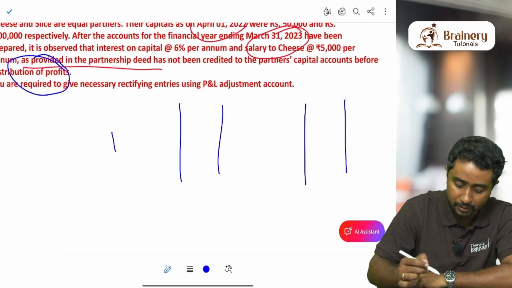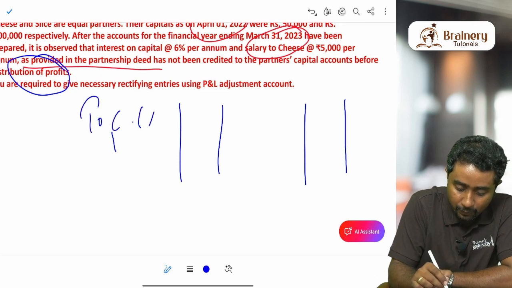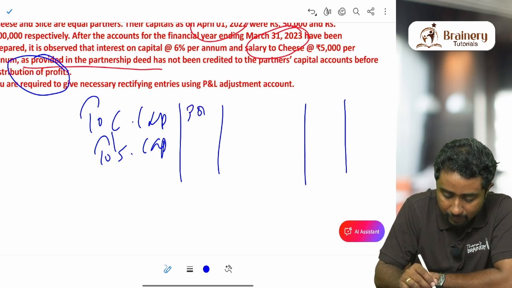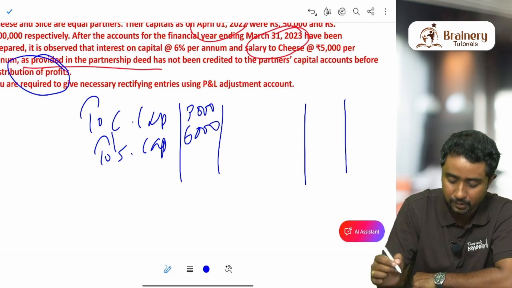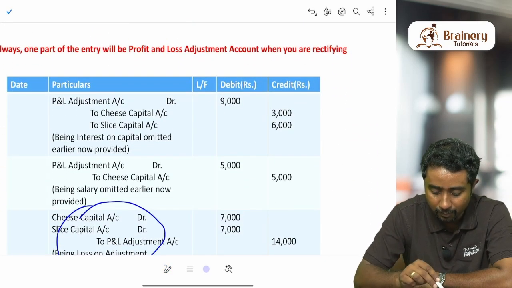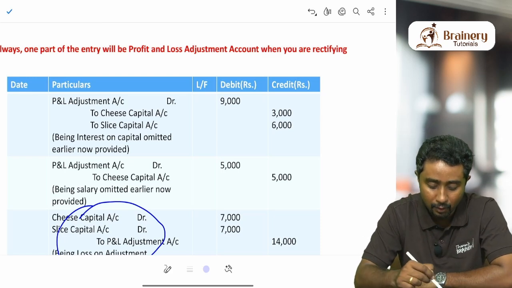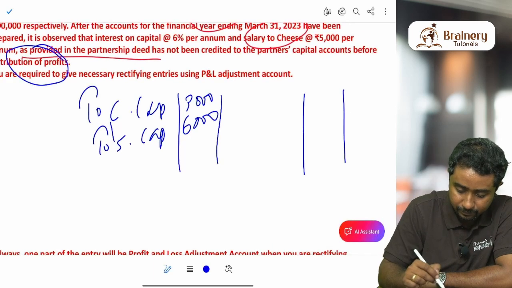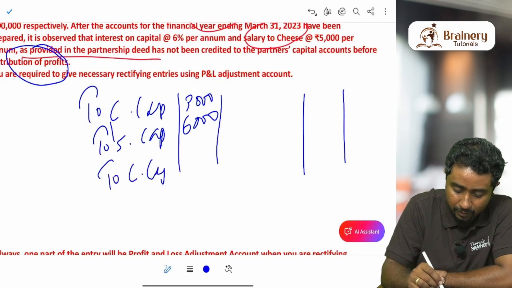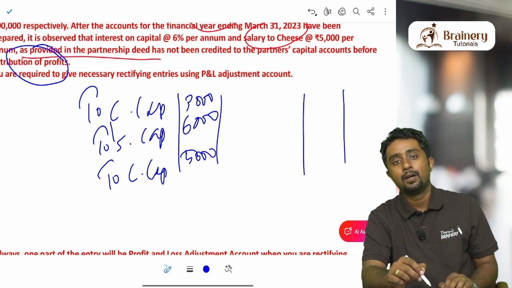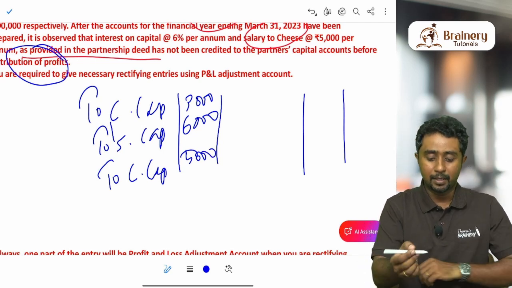First entry, if you post it, you will write: to Cheese capital, to Slice capital. How much will you write? Cheese capital 3000, Slice capital 6000. Then coming down, one more time profit and loss adjustment account is debited. How will you post it? Again to Cheese capital, how much? 5000.